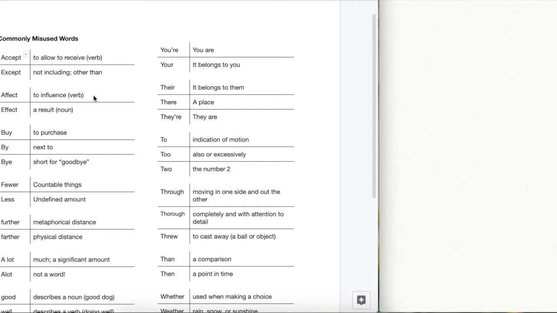Let's take a look next at affect versus effect. Same kind of difference. So affect with an A is to influence. It's to change the result of something, okay?